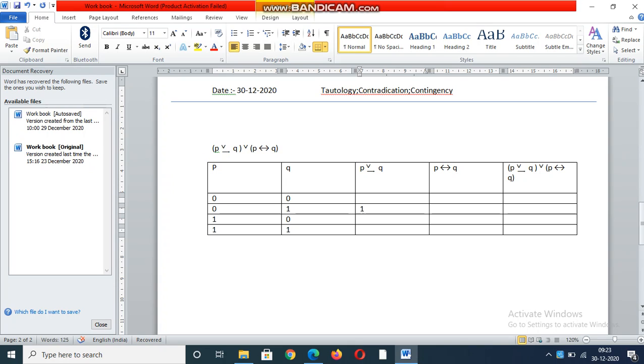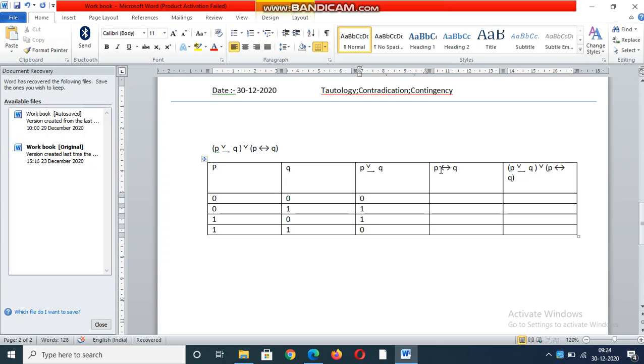If both are 0, the output is 0. If both inputs are 1, the output is 0. So in two elements, one element should be true and the other false; only those rows we conclude as 1. So P exclusive Q output is 0 1 1 0.